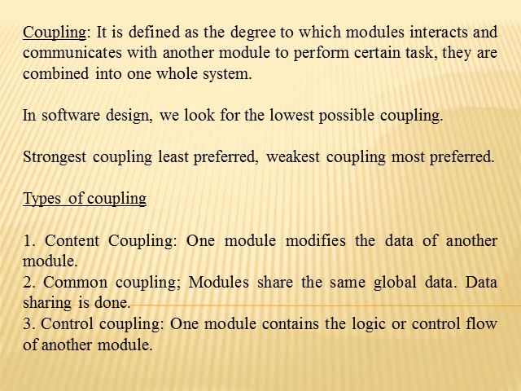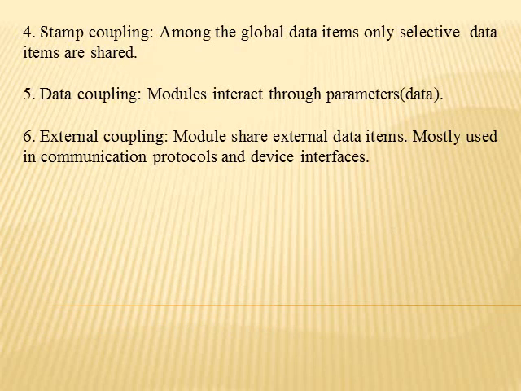Control coupling is where the same logic and control flow are taken from one module. Stamp coupling is where, for the complete data structure, I have to use it from one module to another. Data coupling is where only the data interacts with another module. External coupling, of course, is where some external data items like protocols are used.